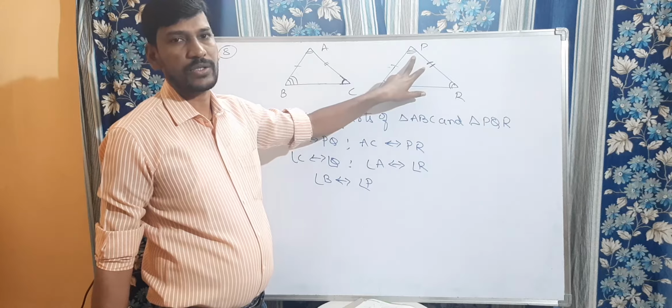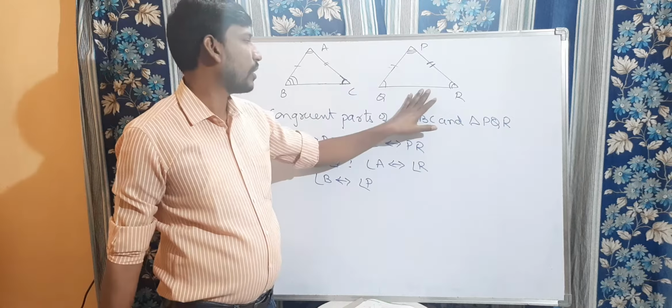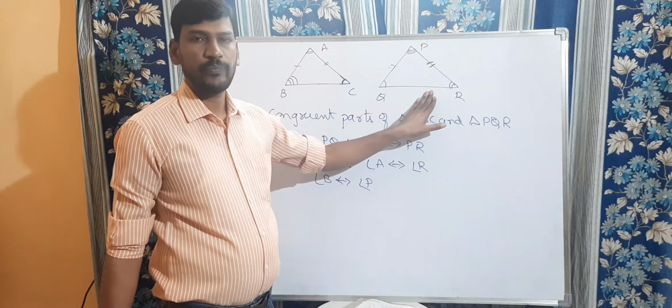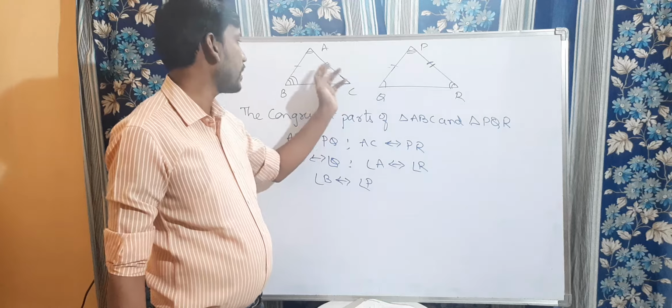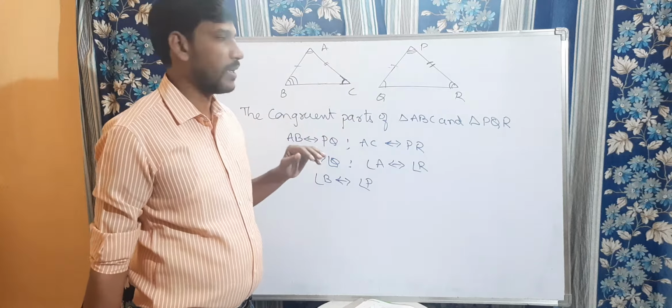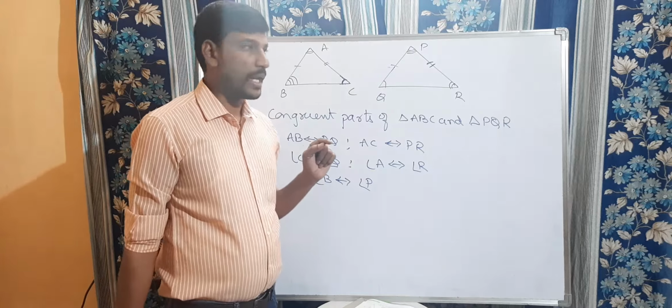So here SAS is not possible. SSS is not possible because BC is not equal to QR. They did not give BC equal to QR. These two sides are only equal. So SSS also is not possible. Next one is angle side angle.